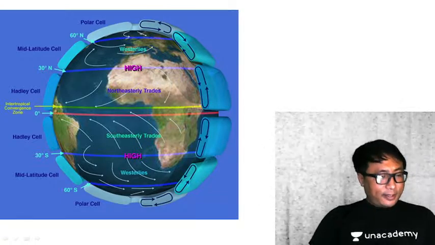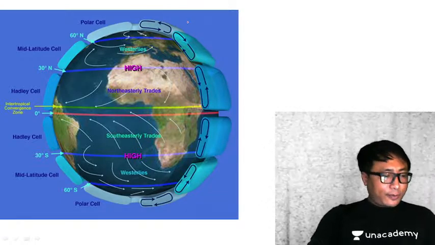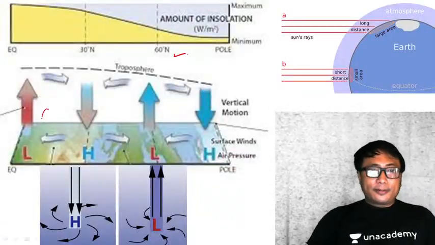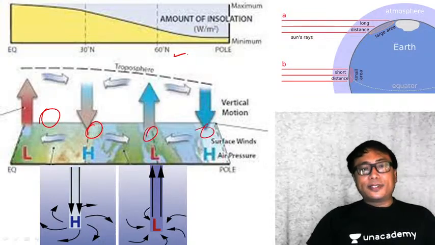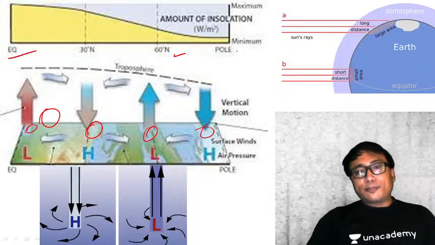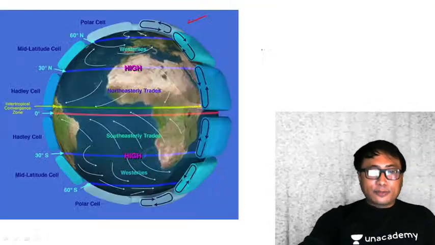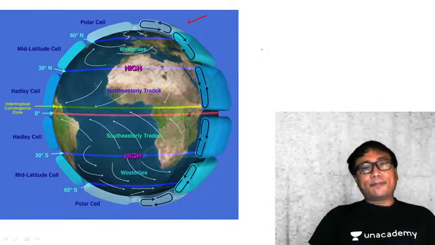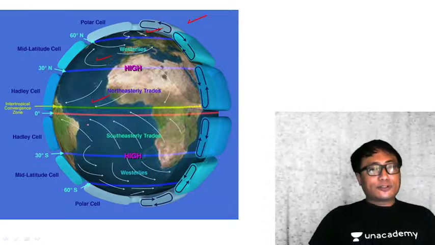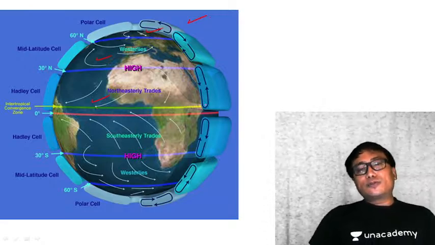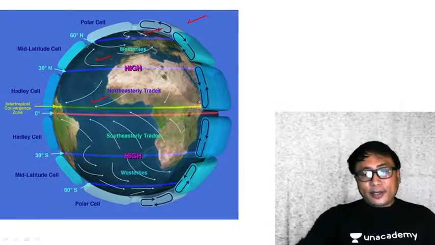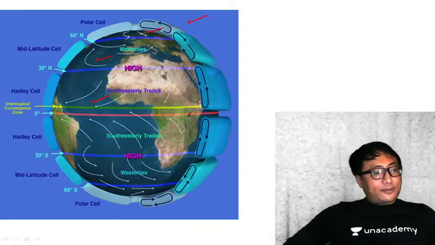Now, we will end the session here today. We will continue with this tomorrow: the different types of pressure cells that are developed on the Earth's surface depending on the latitude. In the equatorial region, what is that? In the polar region, how is it? And we will try to see the different wind systems, the planetary wind systems, like the trade wind, the westerly, the polar easterly, and so on. And not only that, but also the vertical circulations which are there. Clear? Anyway, thank you so much. We'll end the session here today.